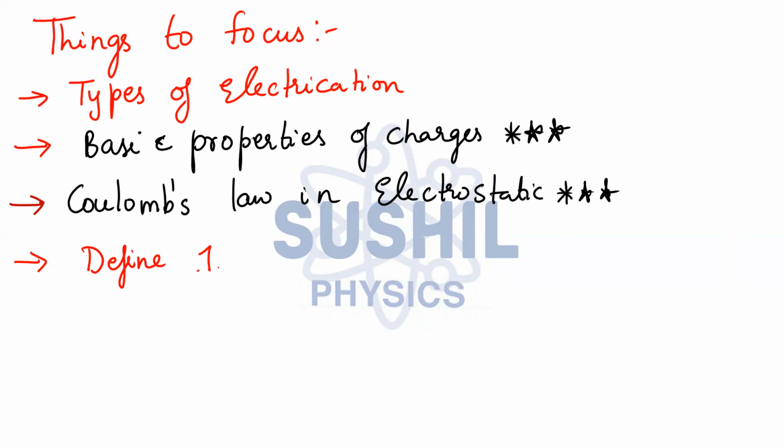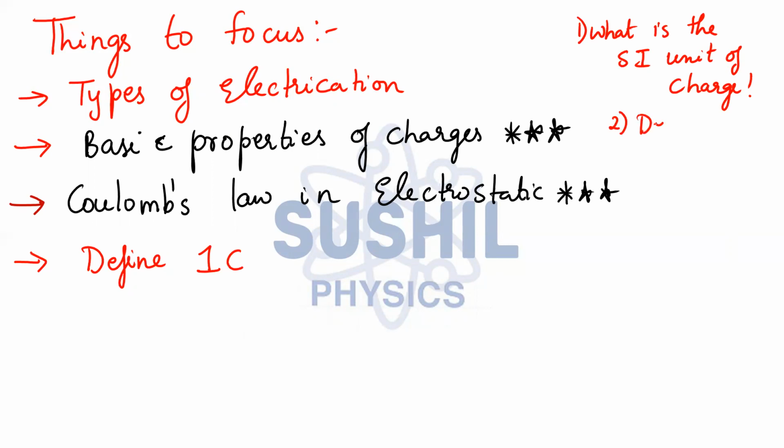Define 1 coulomb. There is a very commonly made mistake which I want to bring into the picture. For example, if they ask you what is the SI unit of charge, what would be your answer, my dear students? You would say the SI unit of charge is coulomb. But now if I say define the unit of charge, what should be your answer? Some of my dear students will write coulomb and be very happy, thinking they have given the right answer. But please remember, that is a wrong answer. They are asking you to define the unit of charge, so your answer has to be what is 1 coulomb. Are you getting it? Be aware of it.